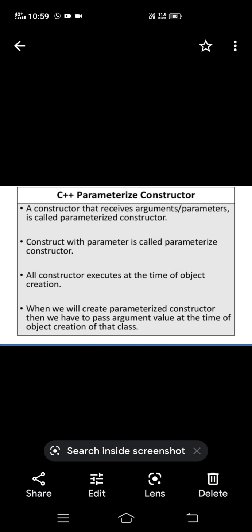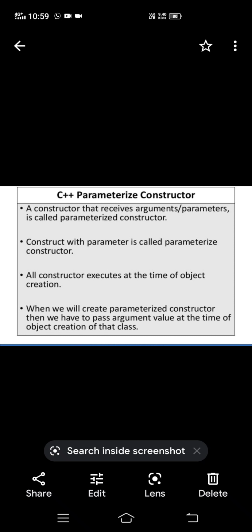A constructor that does not accept parameters is known as default. A constructor which has parameters or arguments is known as parameterized. Right?